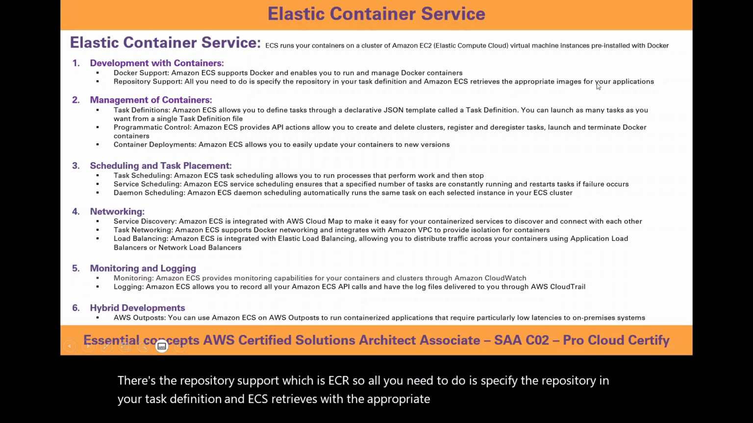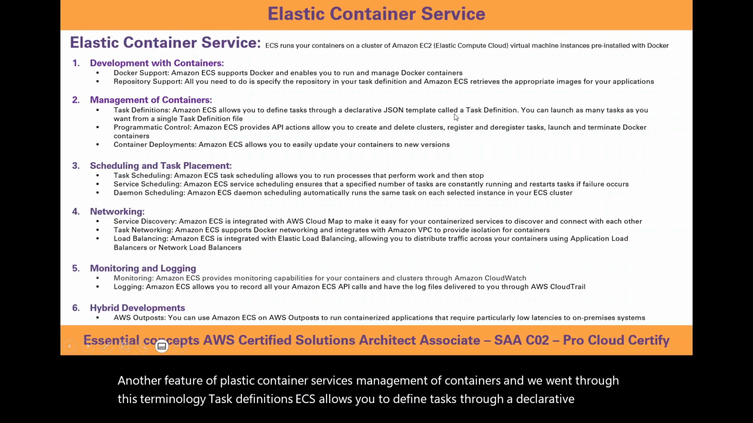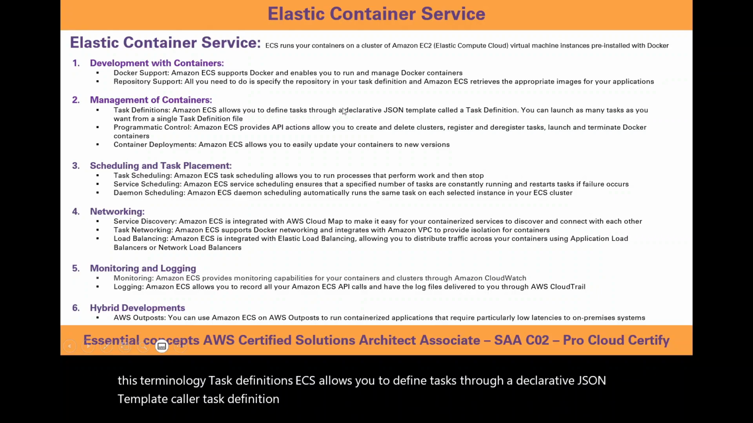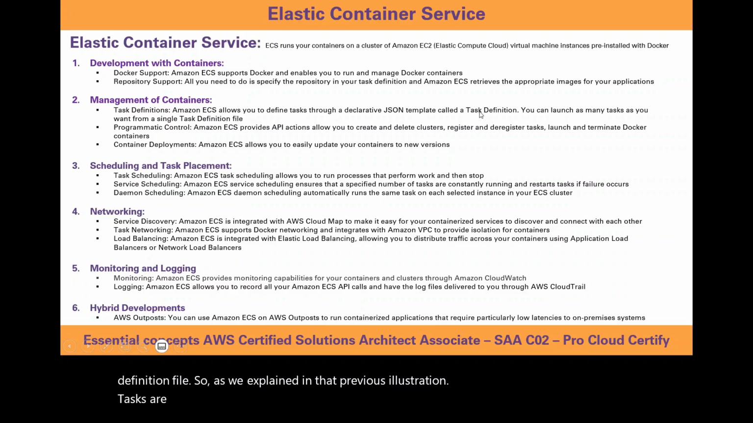Another feature of Elastic Container Service is management of containers, and we went through this terminology, task definitions. ECS allows you to define tasks through a declarative JSON template called a task definition, and you can launch as many tasks as you want from a single task definition file. As we explained in that previous illustration, tasks are instances of a task definition file, so you can launch as many as you want.